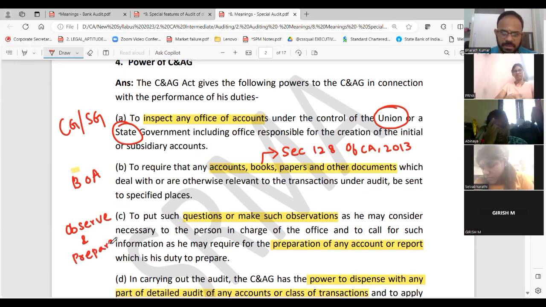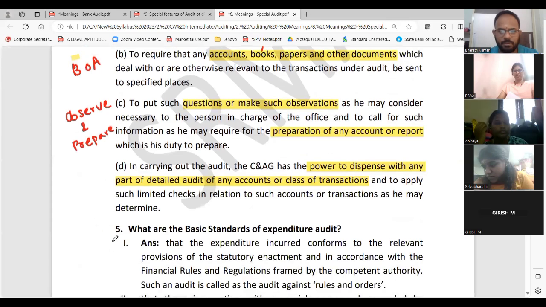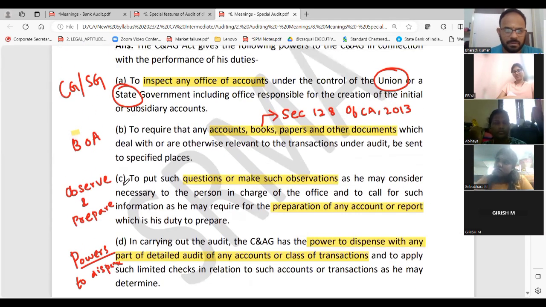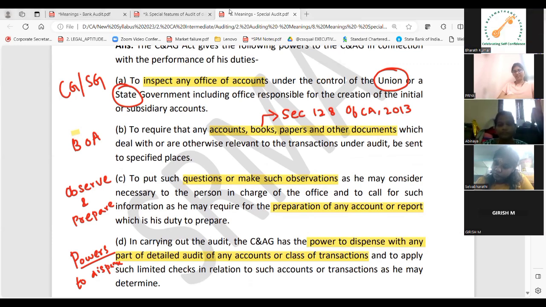This is a basic second standard question. What will an auditor do, normally what will you tell? All this only. They have the power to dispense, power to do anything. Powers majorly to dispense, what is required, what is not required. I told you every time we say auditor's judgment, material judgment. So please write this point. CG, SG, books of accounts as per 128. Observe and prepare, power to dispense. These are your rights. Duties are different, rights are different. Please write this now.